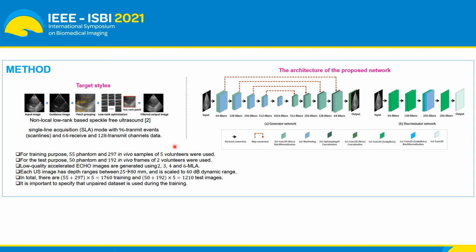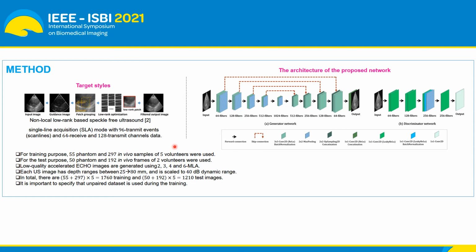The accelerated images are unfiltered images generated with the subsampled data of the fully sampled data. This will provide us paired data. However, for training purposes, we only use unpaired images, while the paired data is used for testing purposes.